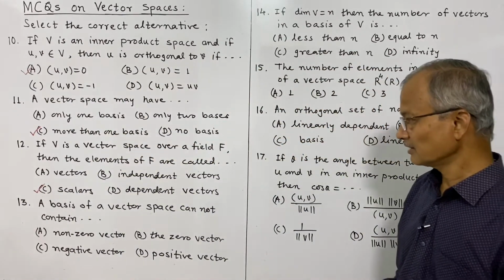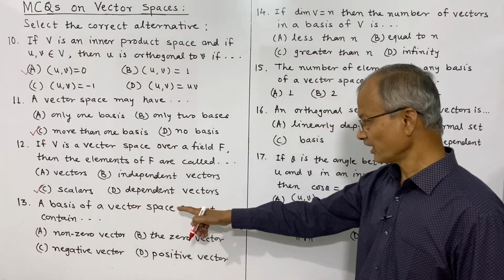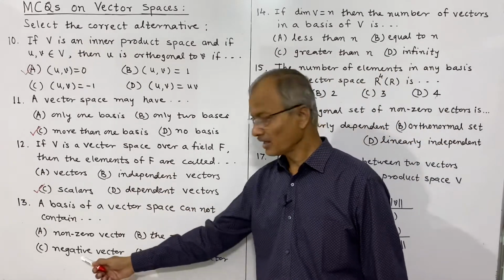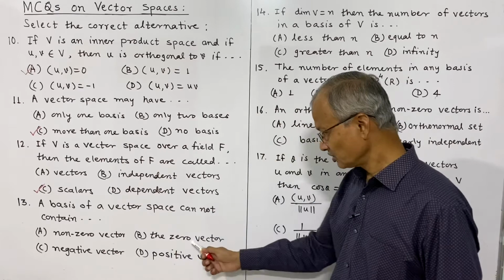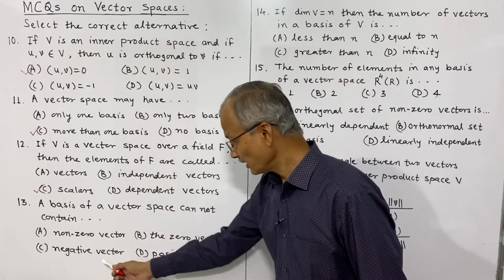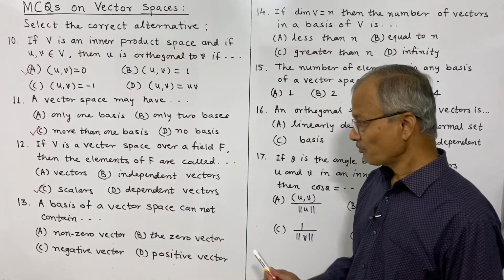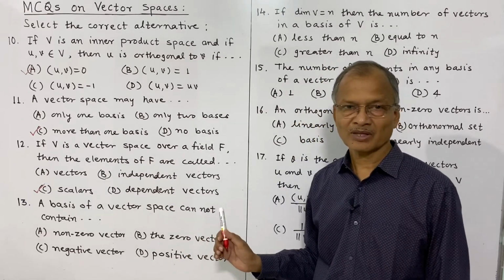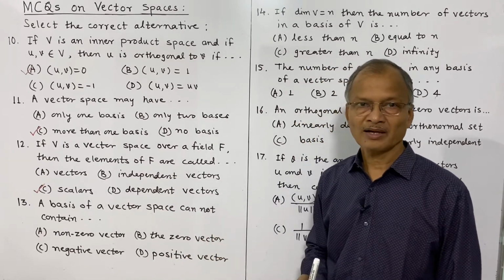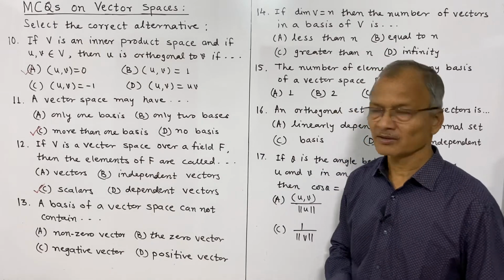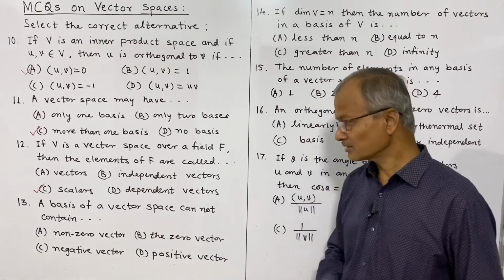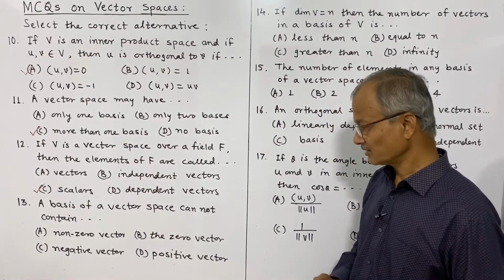Basis, 13th question. A basis of a vector space cannot contain which of these? A non-zero vector, the zero vector, negative vector, positive vector. A basis of a vector space must necessarily be independent, and an independent set of vectors cannot contain, as we have seen, the zero vector.